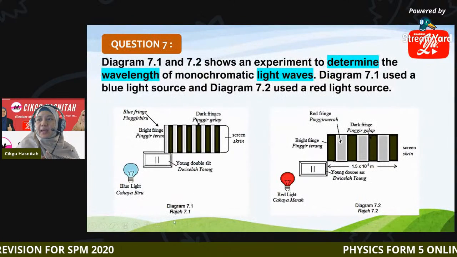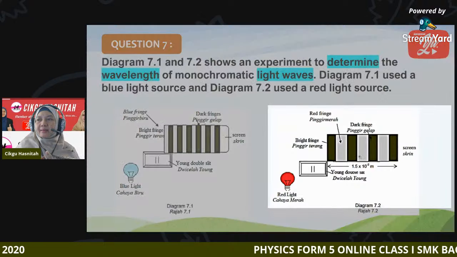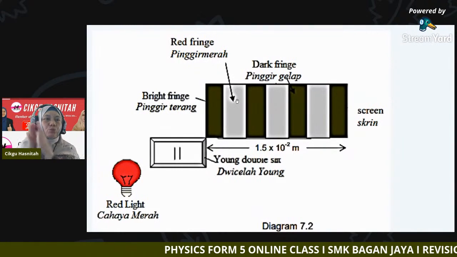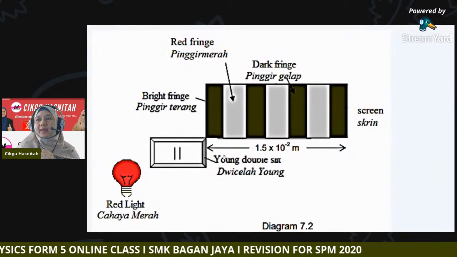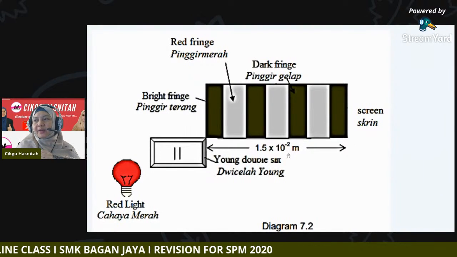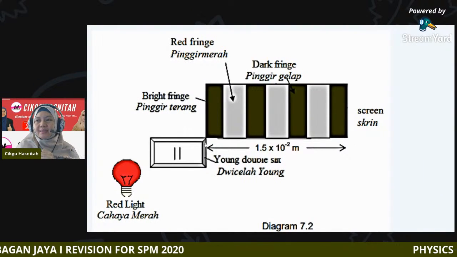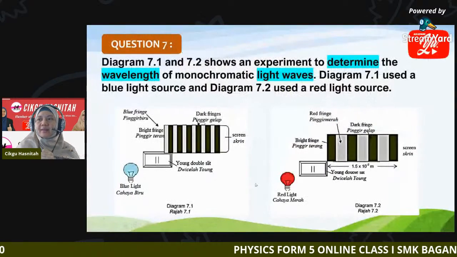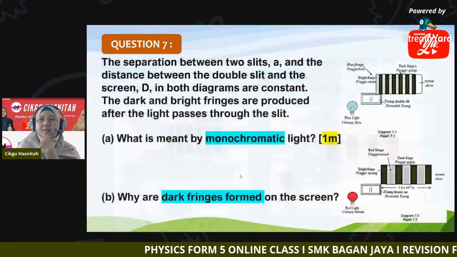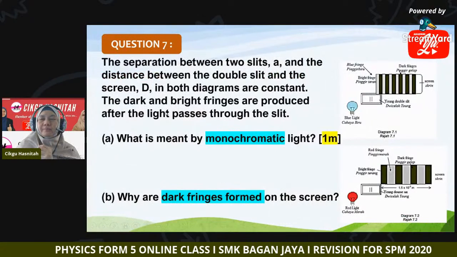For the red light, you can see the fringes are wider from one another. And this is the distance given from this point to the other end. So what is the question that follows?